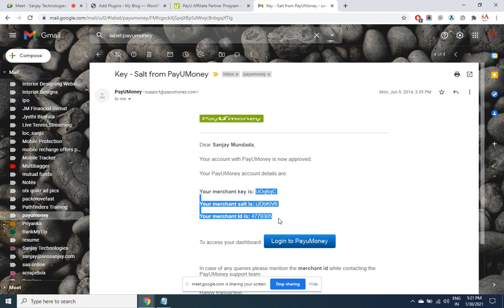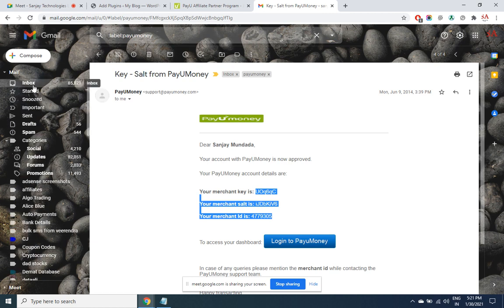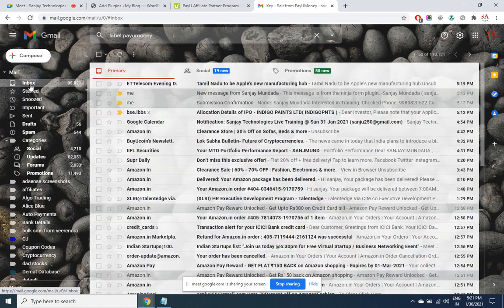And once these three values are set into the plugin, the online payment system will work perfectly with utmost security. You need not worry about any kind of credit card hacking and all that. That is all their headache. They are charging 1% for that kind of security itself. So don't worry about the security features of the plugin. It's already authorized by RBI. And for international payment, PayUmoney will work only for local accounts. So for international, PayPal is the best.